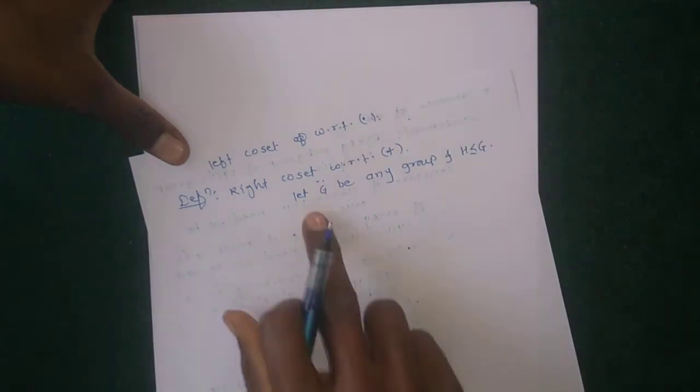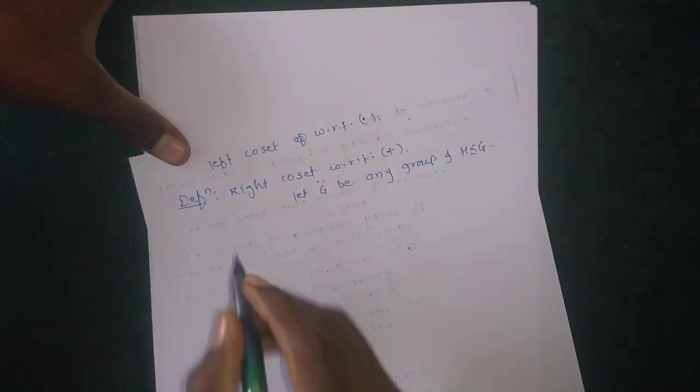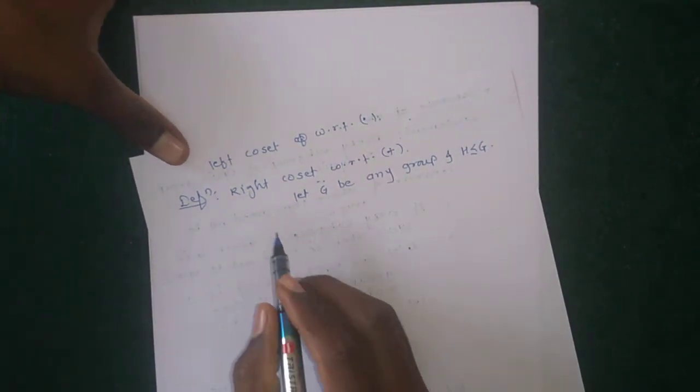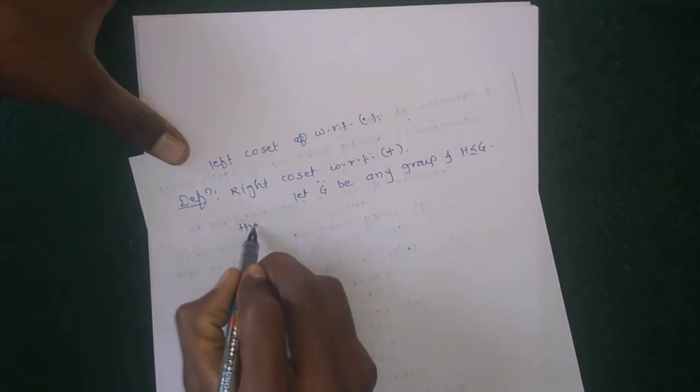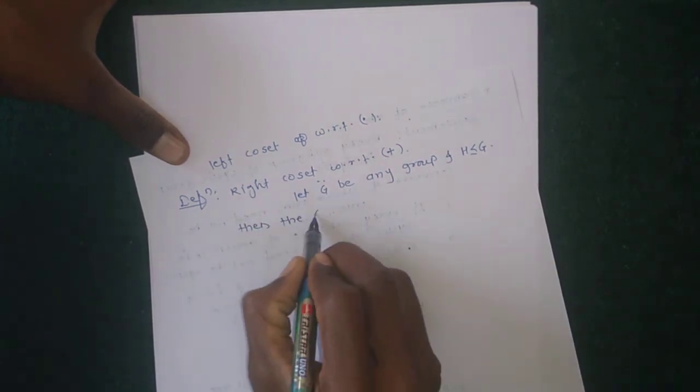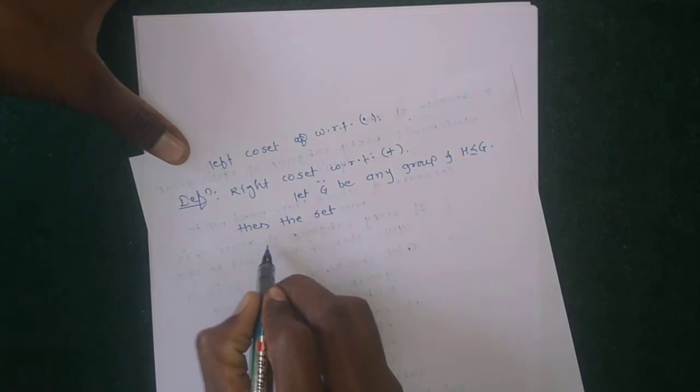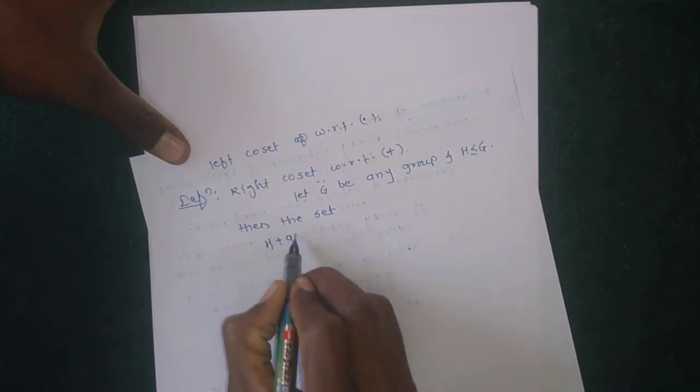If G is any group and H is any subgroup of G, then the set H plus a.